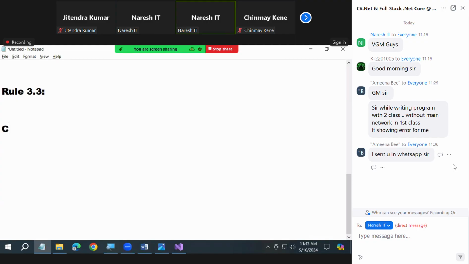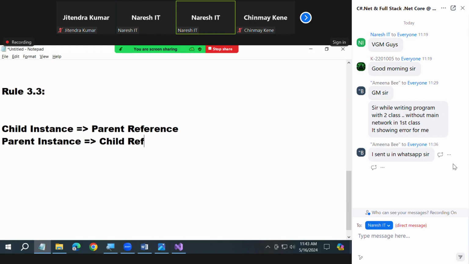Watch. I have a child instance. With this, I can create a parent reference. That is what I said to you in the first point now. I have a parent instance. Using this, I want to create a child reference. And this is valid and this is invalid. That's all. Telling in simple words. Are you clearer? The first one is 3.1 and the second one is 3.2.